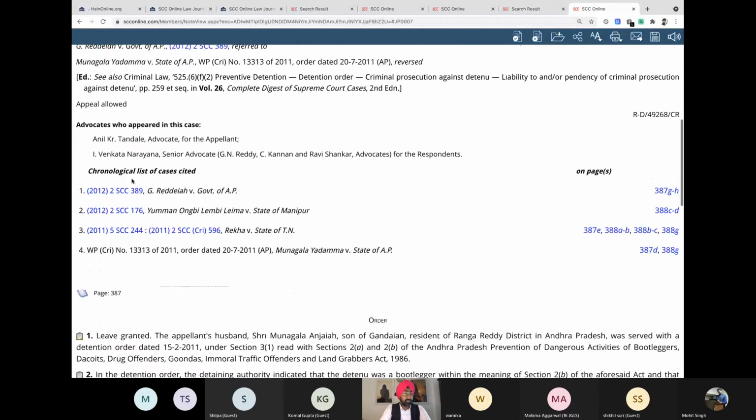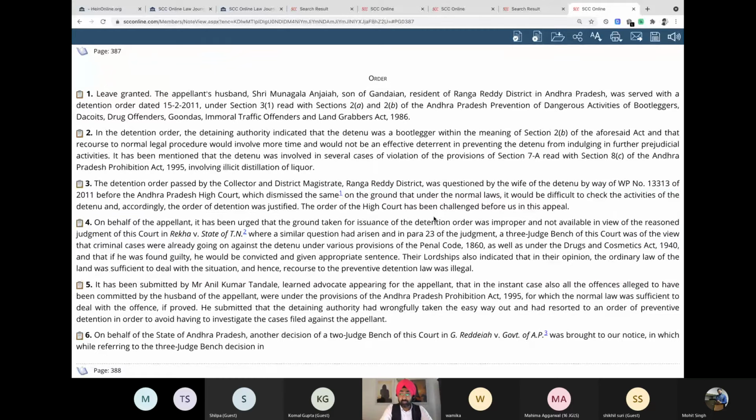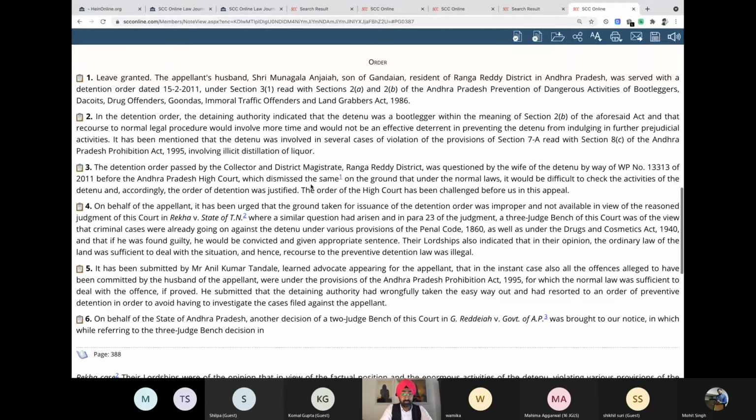And then there is the chronological list of cases cited. All the cases that are cited in one particular case, pick any case, this list would be given over here. Not only this, if you see, it says this particular citation, and next to that it says 387G-H. Now, what is this? This is exactly the page number on which this was being referred to in the judgment. So let's take this. It says Reddia versus Government of AP. I click on this and I'm jumped over here. So I have to see now where exactly Reddia versus